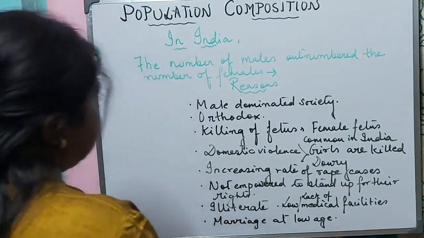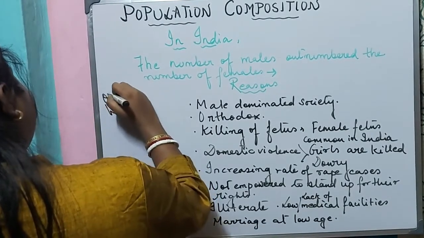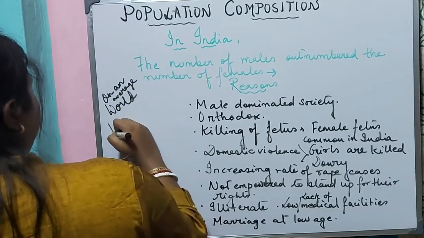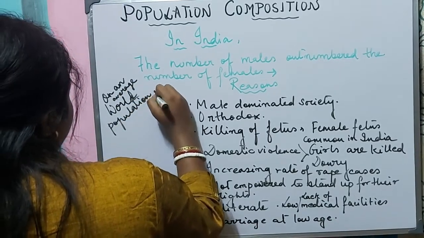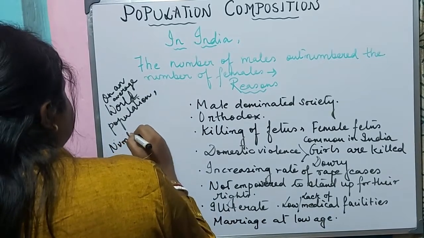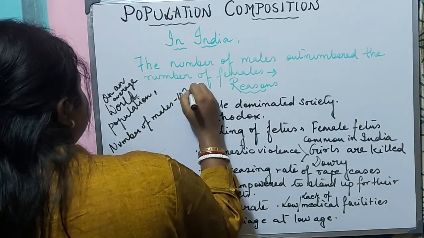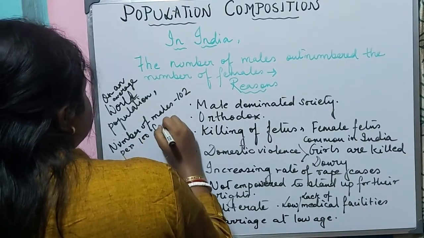Now if we see the world on an average, the world population, the number of males is 102 per 100 females.